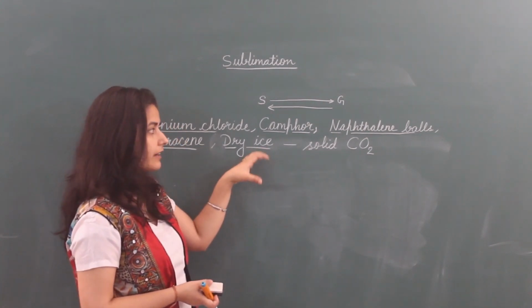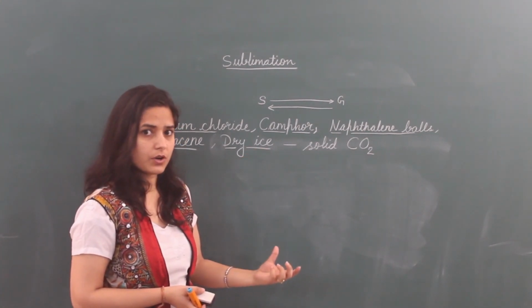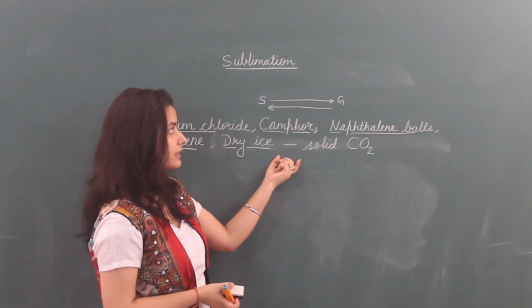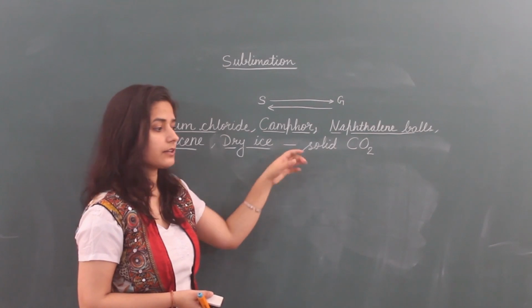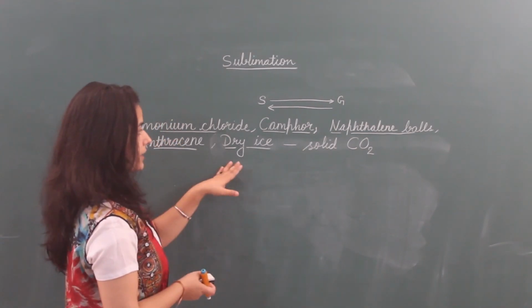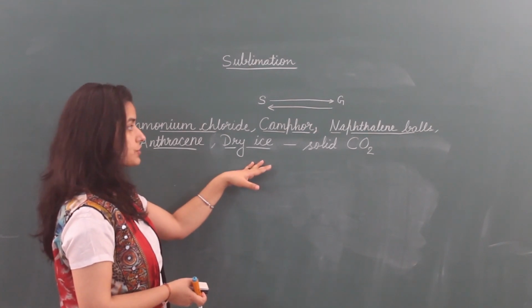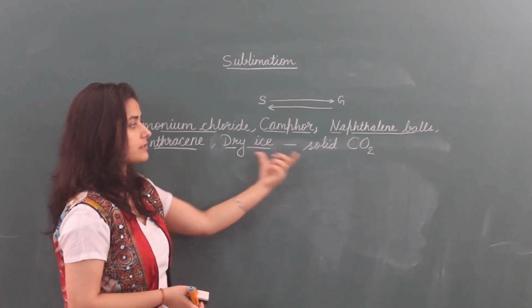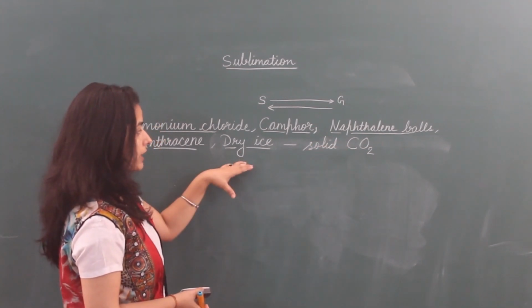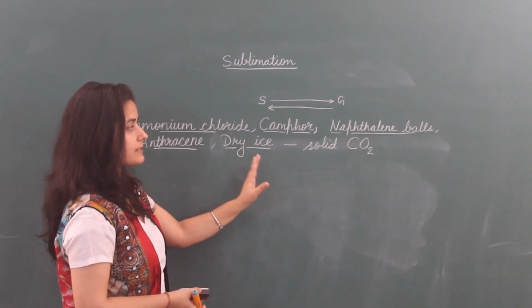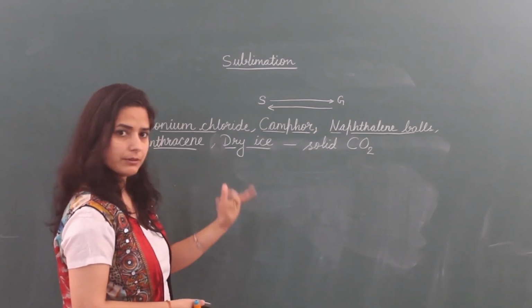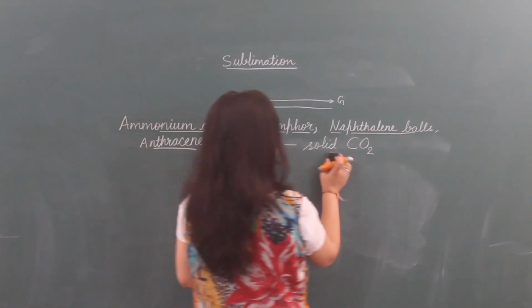We can put dry ice anywhere because when this dry ice gets temperature, it directly converts into gas and there is no water, there is no wetness. So this dry ice is important and everyone should know what dry ice is. It is just solid carbon dioxide. Okay. Now I will show you how the process happens by a diagram, and in the lab we will perform this activity also.